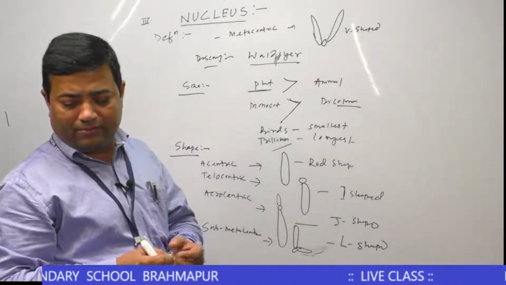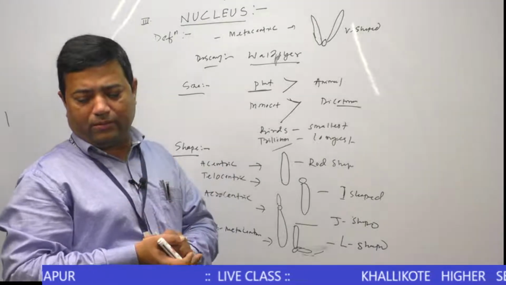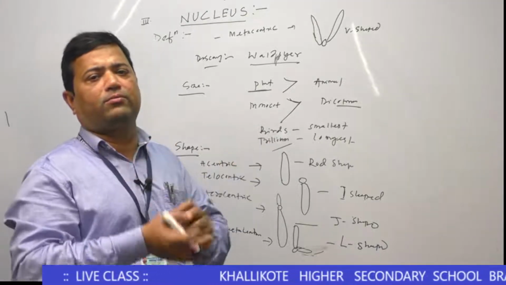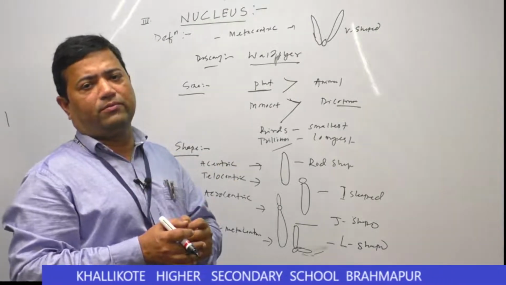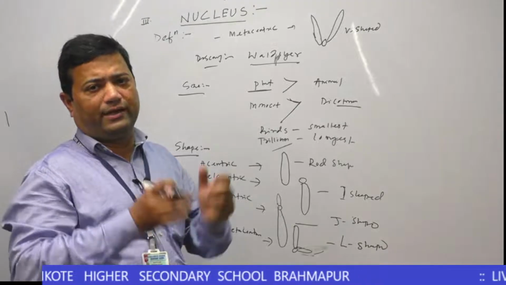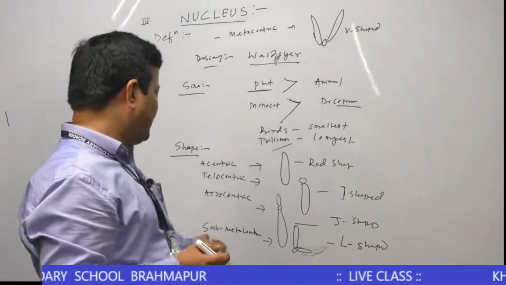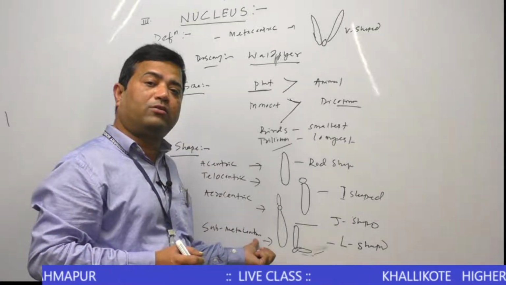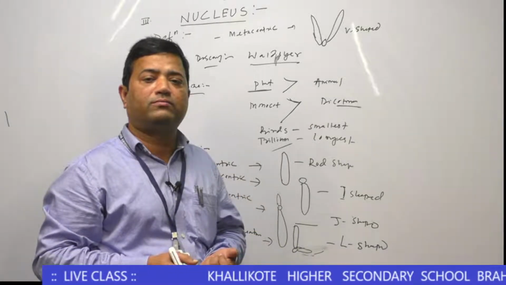Submetacentric chromosome is specially found in the 2nd, 4th, 5th, 6th chromosome up to 12th chromosome. Then 17th chromosome, 18th chromosome and X chromosome. Submetacentric chromosome is found in X chromosome, acrocentric chromosome found in Y chromosome.